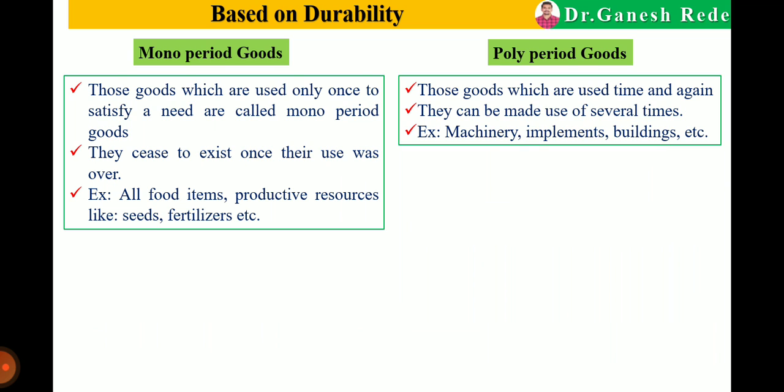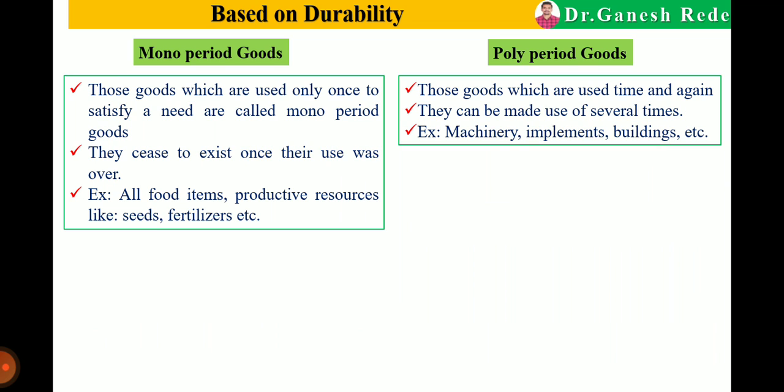They cease to exist once their use is over, meaning once we utilize them, they get finished. All food items and productive resources like seeds and fertilizers, meaning we can apply those seeds only once, we can apply that fertilizer only once, are monoperiod goods.